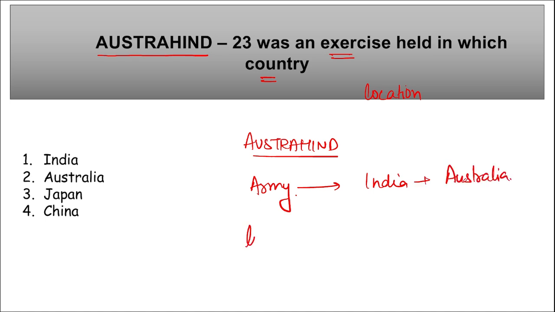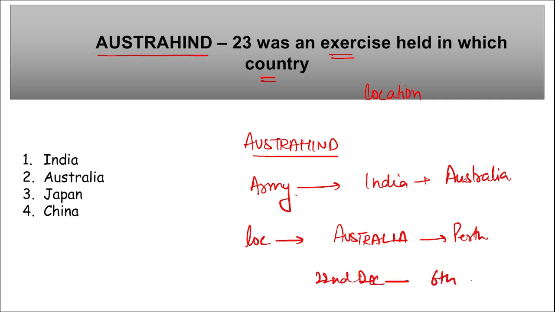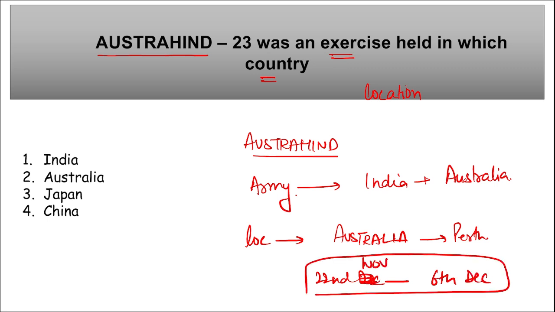Then the next thing is the location where this exercise was conducted. This time in 2023, this exercise was conducted in Australia, right? Australia 2023, that is Ostra Hind. It was in Perth, and this was from 22nd of November till 6th of December. That means as of now this exercise is currently going on in Perth, Australia, that is Ostra Hind 2023, an exercise held between the Indian Army and Australian Army.